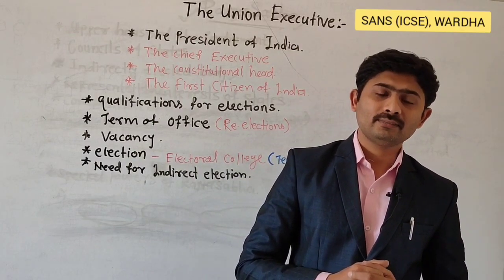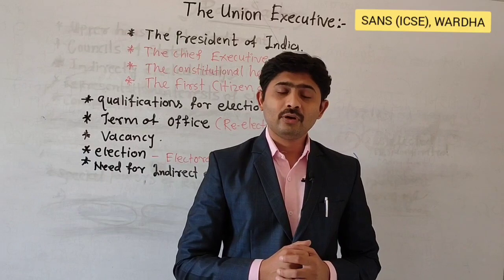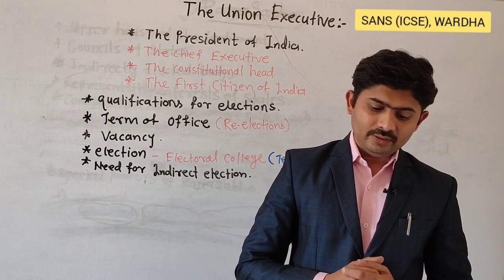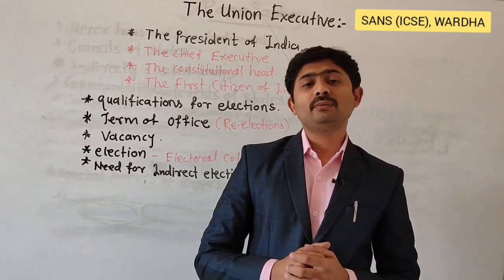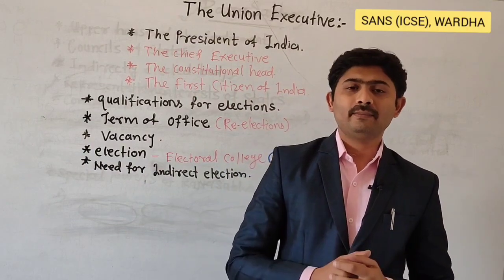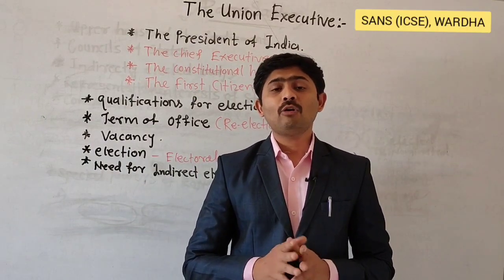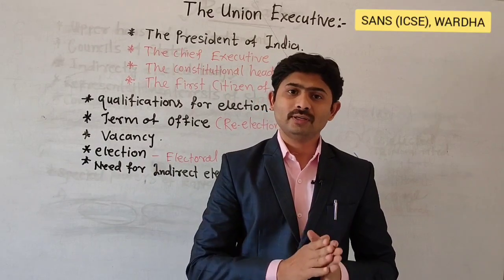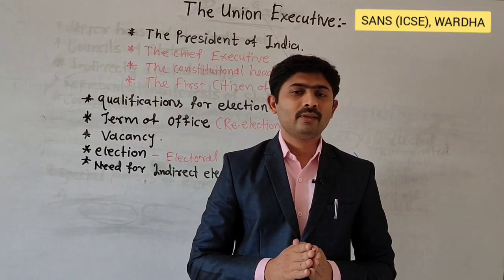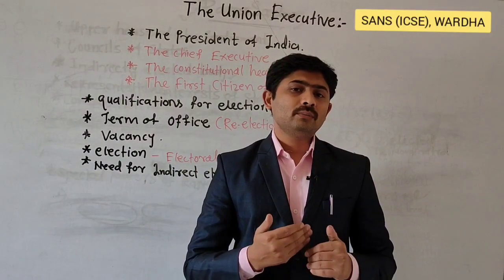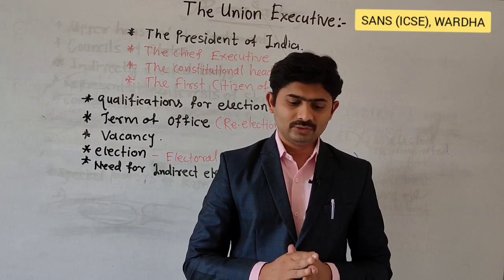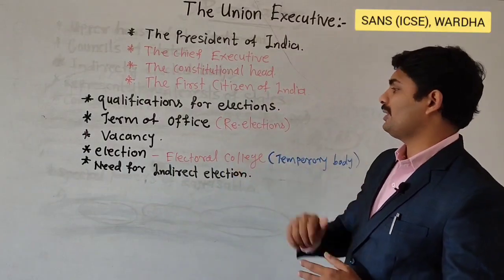In case of death, resignation or impeachment, the House needs to appoint a new President within a period of 6 months. During the vacancy period, the Vice President of India will officiate as the President of India till the new incumbent is elected. The newly elected person will have the same term of 5 years. So that was the term of the President of India.